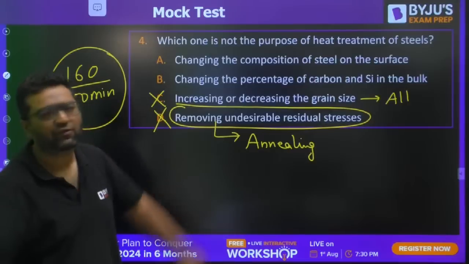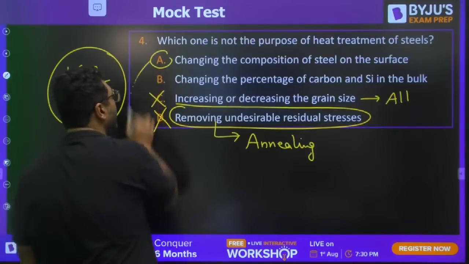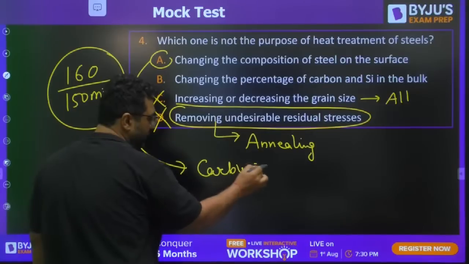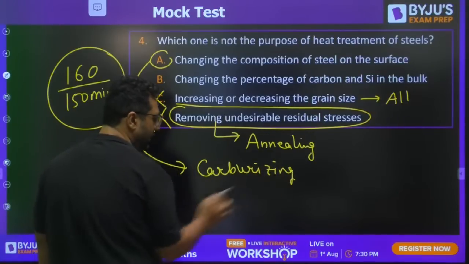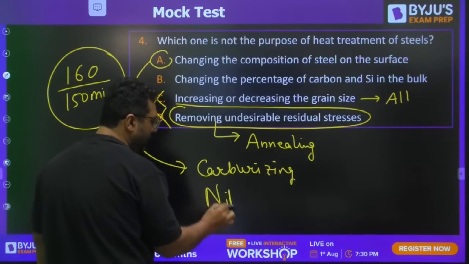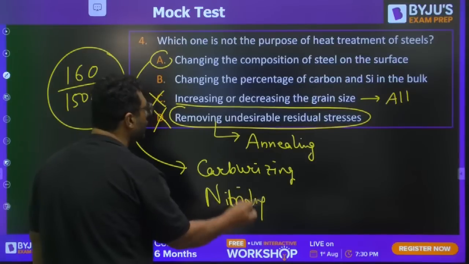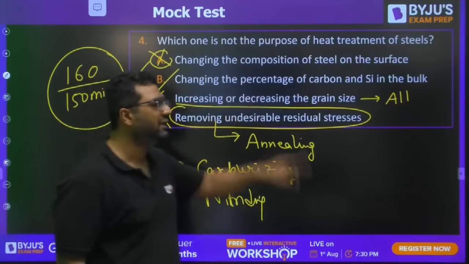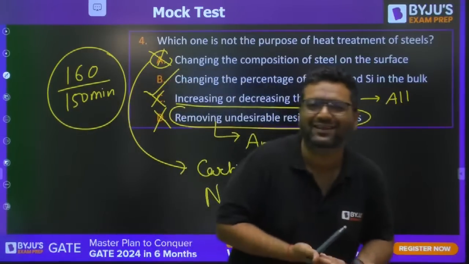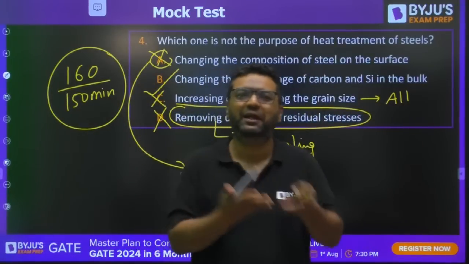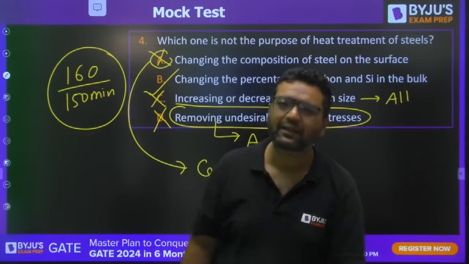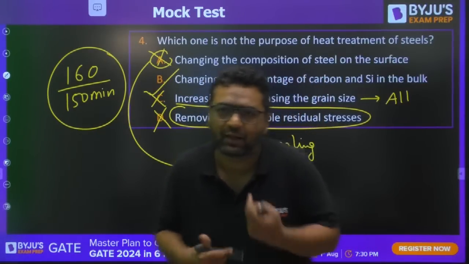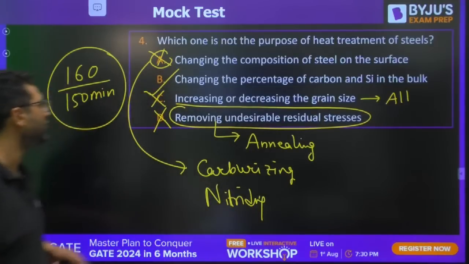Changing the composition of steel on the surface also happens in carburizing, which is a surface hardening technique. It also happens in nitriding. So A is also the wrong option. The correct answer is B, because we are not going to change the percentage of carbon. Otherwise, low carbon steel would convert into medium or high carbon steel. That is not done in heat treatment; that is done by the effect of alloying elements. So B is the correct answer.